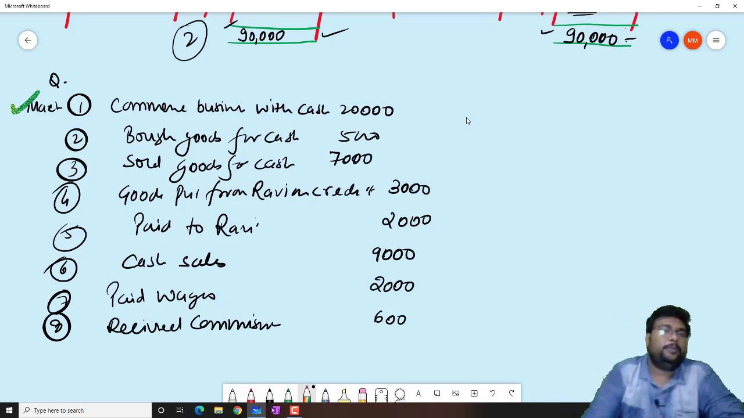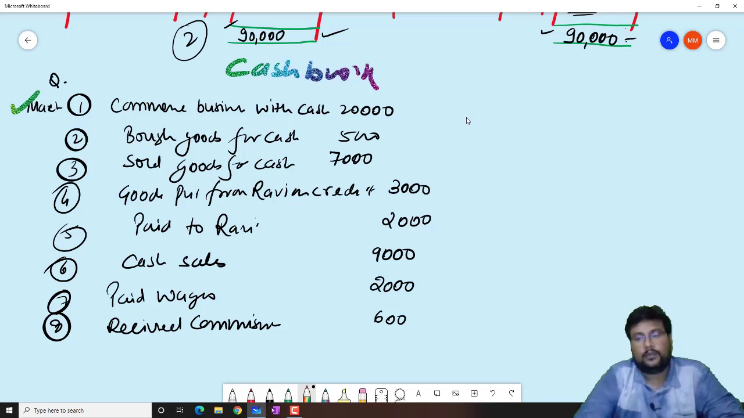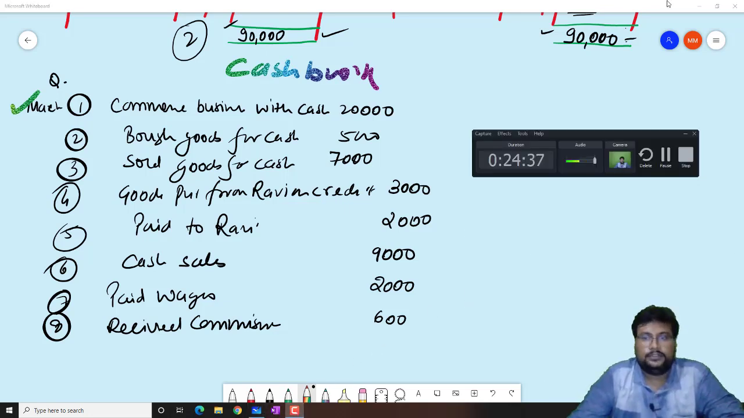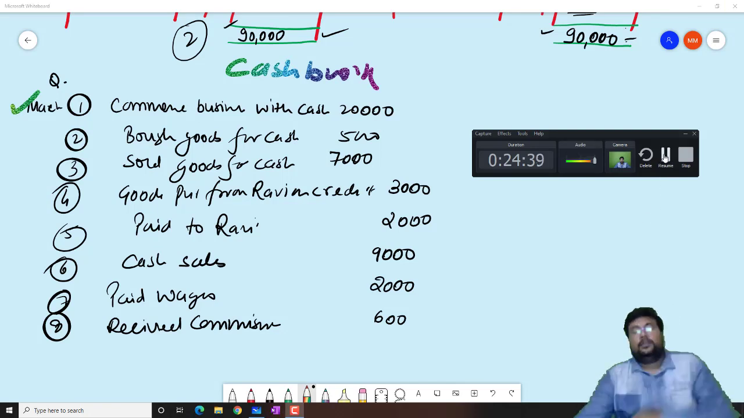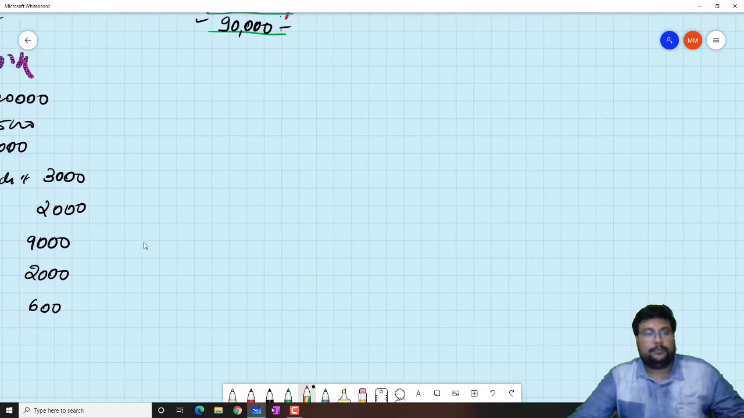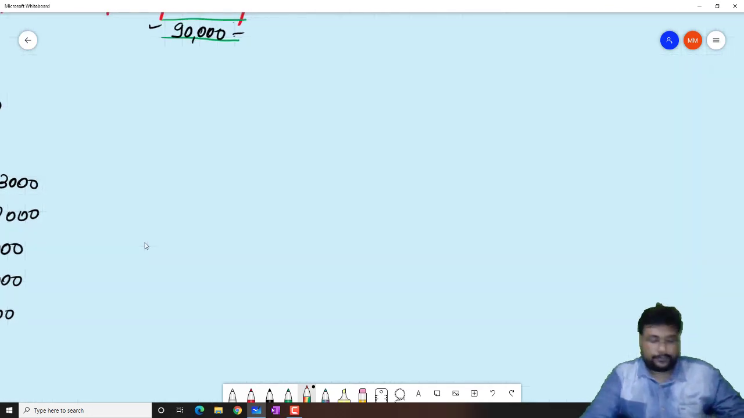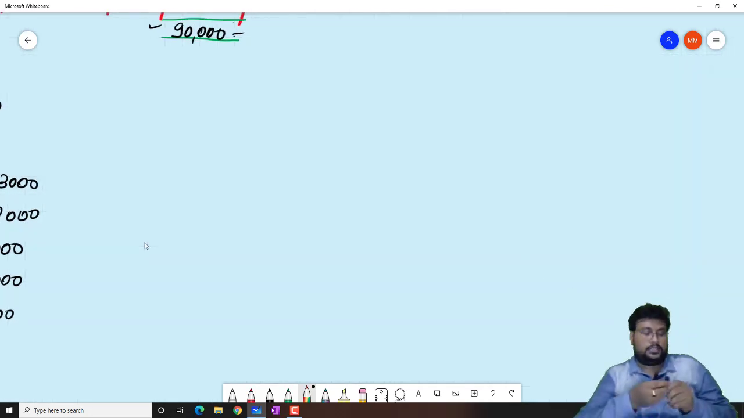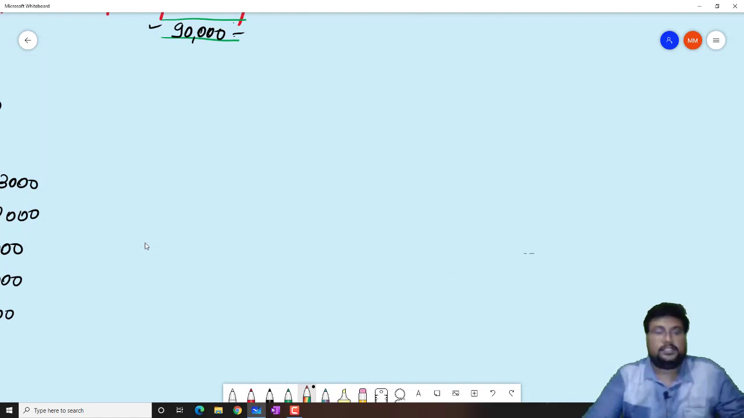And what we have to prepare? We have to prepare the cash book. So, just a minute. Chalo ji, let's prepare the cash book for the same.